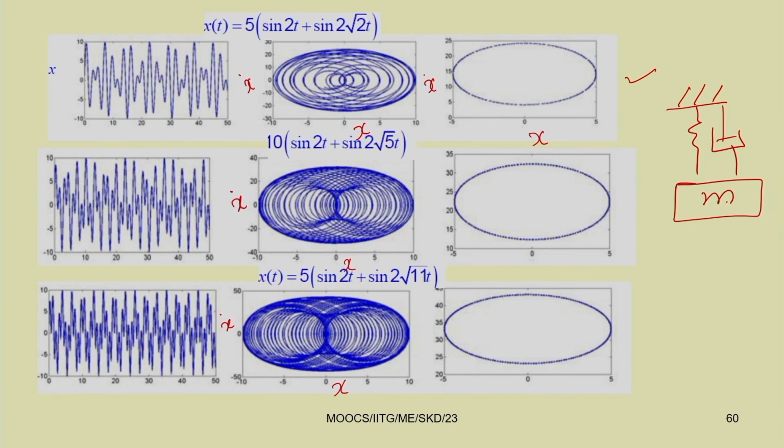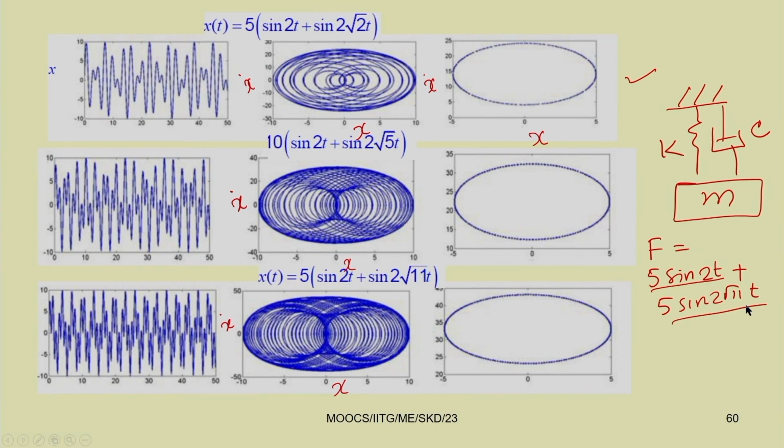So, this is M, let it be subjected to F equal to 5 sin 2t plus 5 sin 2 root 11 t. By applying the superposition rule, we can find the response. This is k, this is c. As this is a linear system, first we can find the response for 5 sin 2t, and then we can find it for 5 sin 2 root 11 t.